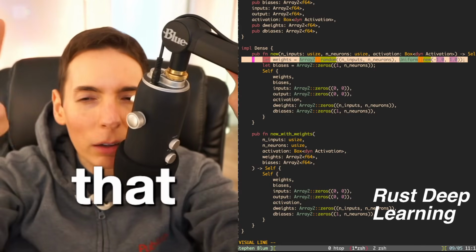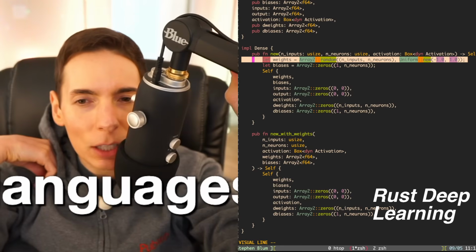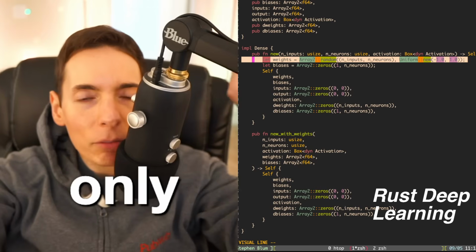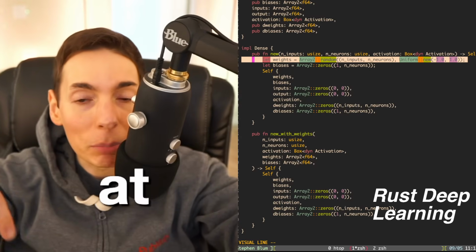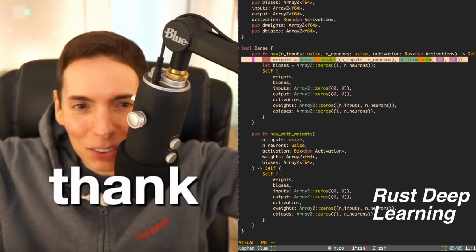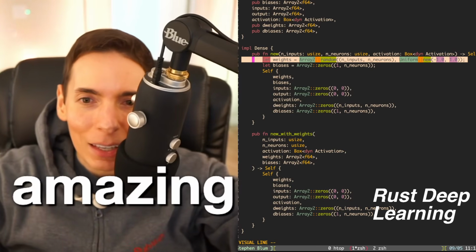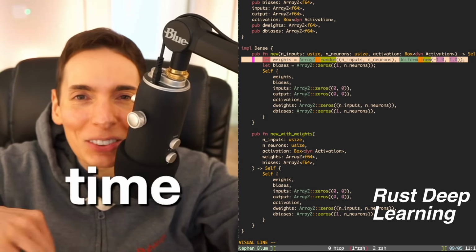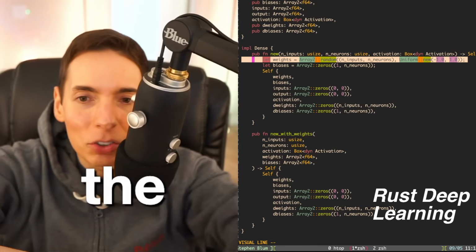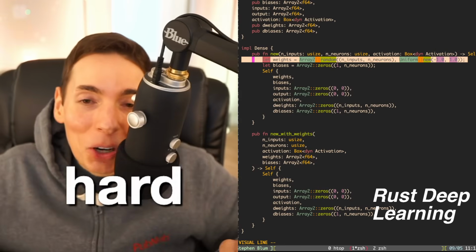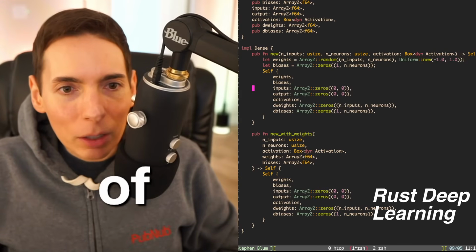I heard that Java and some other languages have these safeties built in, but they only have them built in at runtime, and they don't have it built in at compile time. That's where Rust is special. This is why Rust is amazing. It builds it at compile time. It checks all of the concurrency problems that you'd run into and any of the memory challenges. But it's hard to work with. It's really strict.